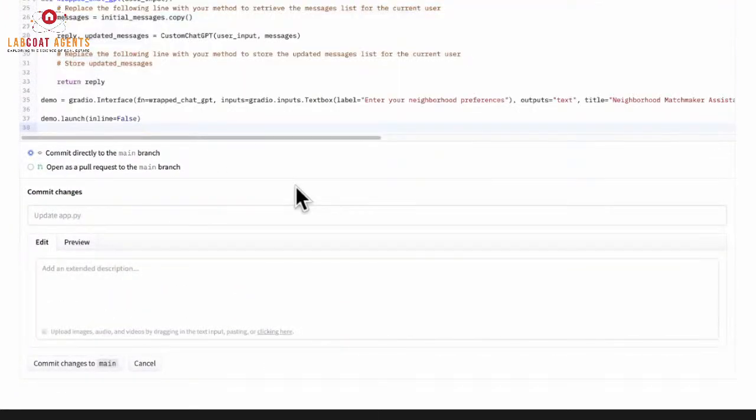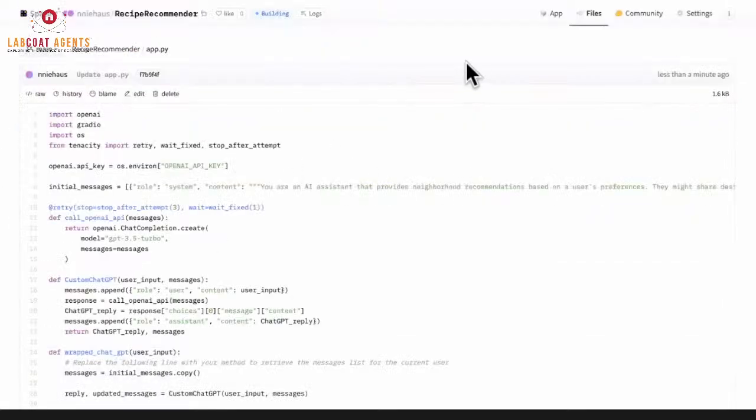Now, you can't do this part on my tool. You're going to have to create your own account in Huggingface, and set up your own space to do this. But I'm going to paste that in, and then I'm going to say commit changes to main, and that's how we save our new tool. Now, you can see I'll probably want to rename the space, all that kind of stuff.